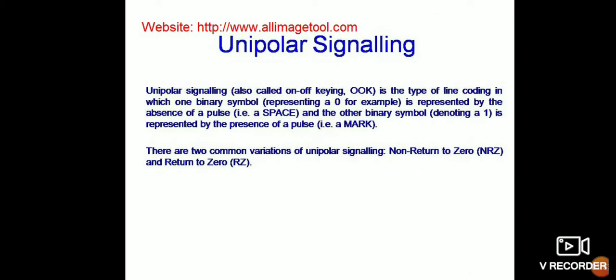Unipolar signaling. Unipolar signaling, also called on-off keying or OOK, is the type of line coding in which one binary symbol, for example 0, is represented by the absence of a pulse, i.e. a space, and the other binary symbol, 1, is represented by the presence of a pulse, a mark. There are two common variations of unipolar signaling: non-return to zero, NRZ, and return to zero, RZ.